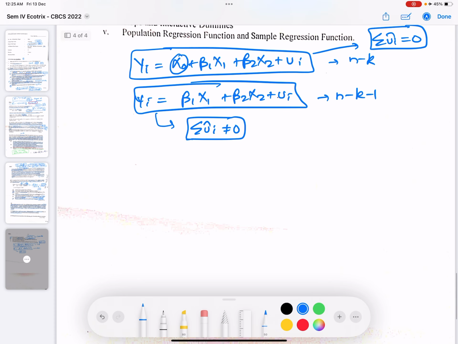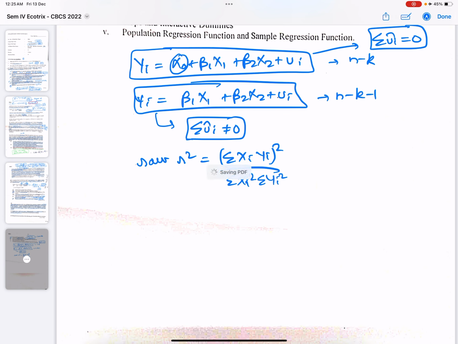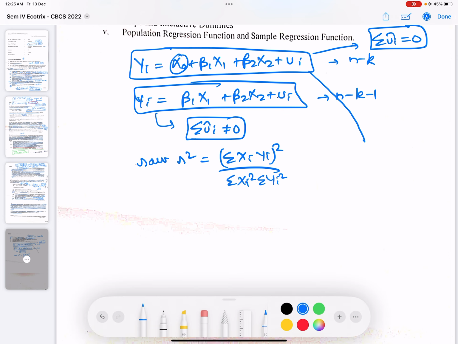And in case of a model without an intercept, we use raw r square, which is given as summation xi yi whole square upon summation xi square times summation yi square. Whereas in case of a model with the intercept term present, r square is given as summation xi yi whole square, taken in the deviation form, upon summation xi square times summation yi square.